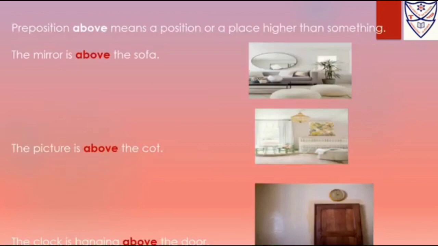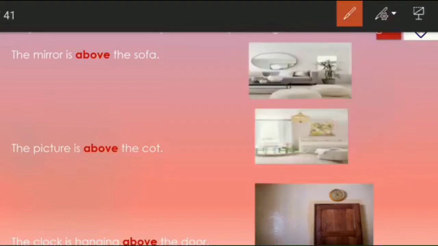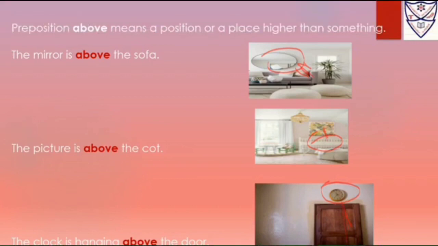Now preposition above means a position or a place higher than something. Look at the first example, the mirror and the sofa. So where is the mirror? Mirror is above the sofa. Where is the picture? This is a cot and above the cot there is a picture. This is a clock. Where is the clock? Clock is hanging above the door. So again we can say the mirror is above the sofa, the picture is above the cot, the clock is hanging above the door. Above means a position or a place higher than something.